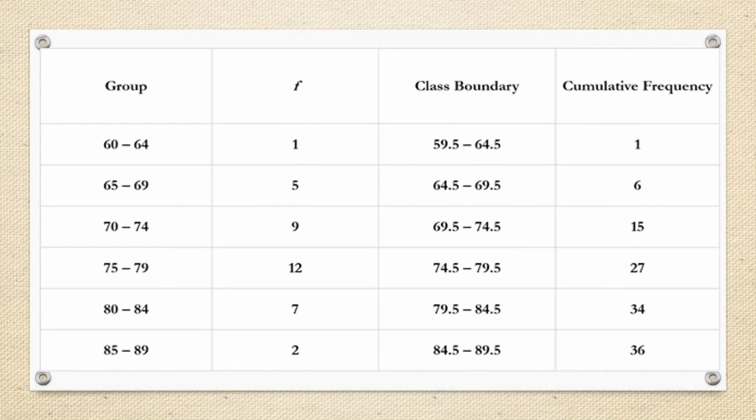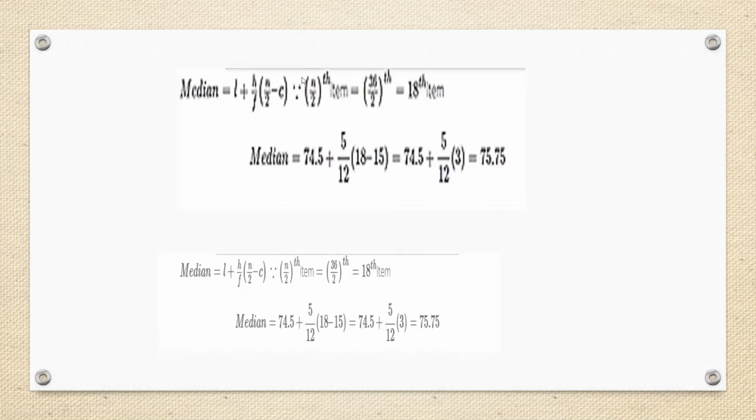And the formula for the median group is L plus H upon F multiplied by N upon 2 minus C. So this is the formula, and you can check the description of the formula by watching the video. So this is the calculation for the median of the grouped data.